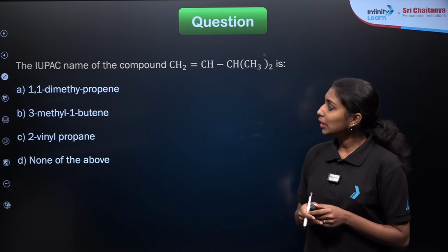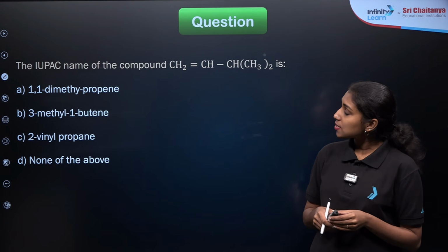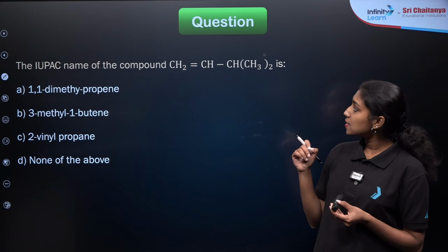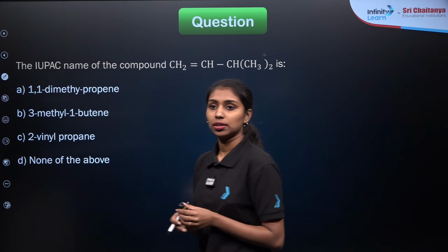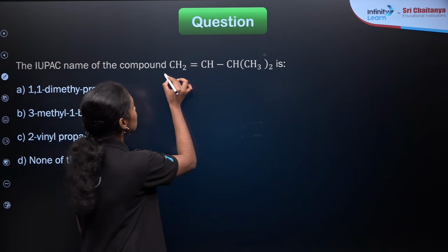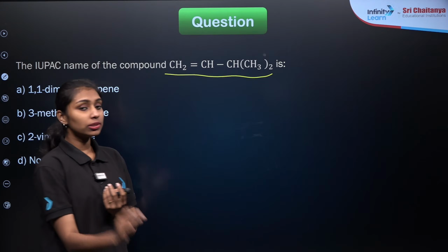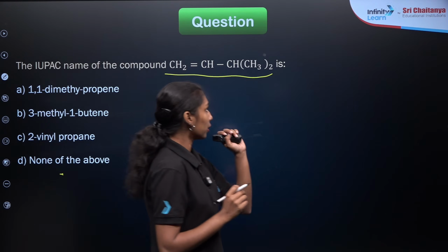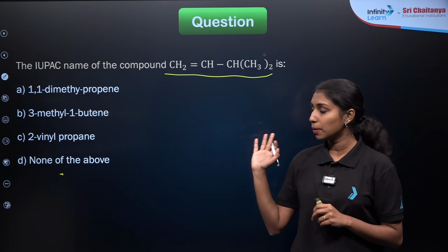Again, the naming of a compound. The IUPAC name of the compound CH2 double bond CH, CH3 twice, is. Read the question carefully. Don't get confused with this part here. Try to write down the expanded structural formula of this compound. Then you will get the idea of IUPAC naming here.